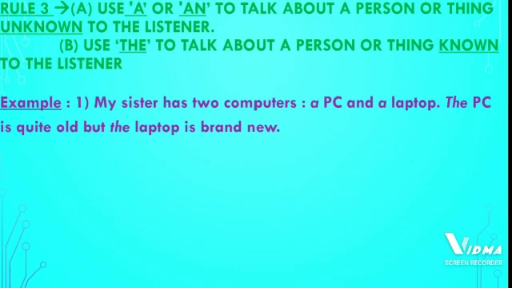As we can see, a PC and a laptop are things the listener doesn't know before, so they are indefinite articles, whereas in the PC, the is called the definite article because the listener knows what it is referred to as. And who has the PC and laptop? My sister. So you have already understood who has them, so that is why we have used the.